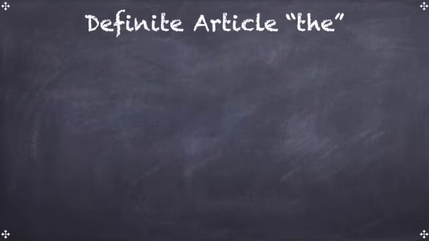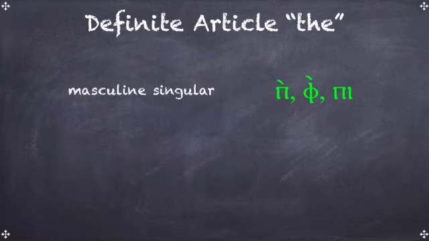Okay. The first set of prefixes we're going to learn about are the definite article the. For masculine singular, there are three articles that can all be translated to the. It's ep, f, or p. The shorter ones, the ep and the f, are called weak articles. Any noun that comes after those has to be a unique or very obvious noun. Whatever comes after the p, a strong article, is neither unique nor obvious. Okay. And we'll see some examples in the next slide.